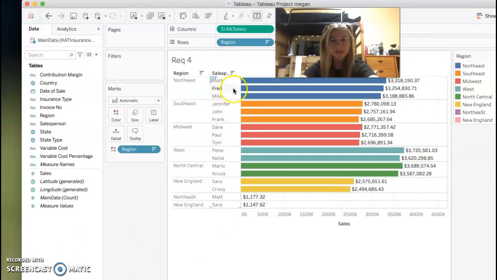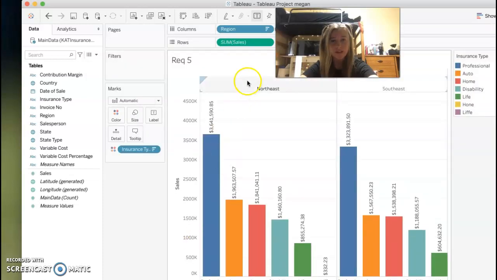Next for analysis, this one was interesting. It has the sales per region, but then we also have salespersons. So we can see how people affect the sales per region. It's an interesting breakdown.